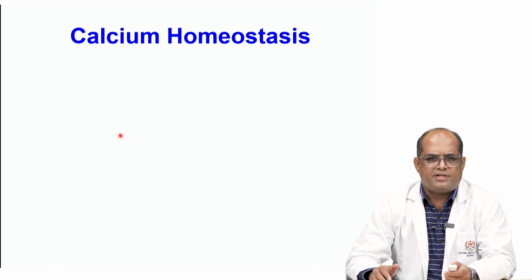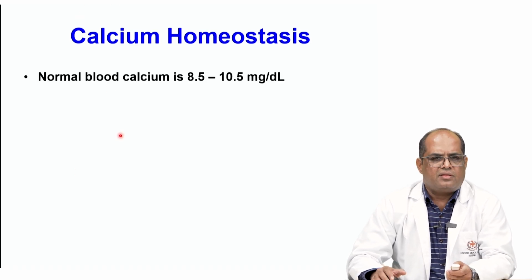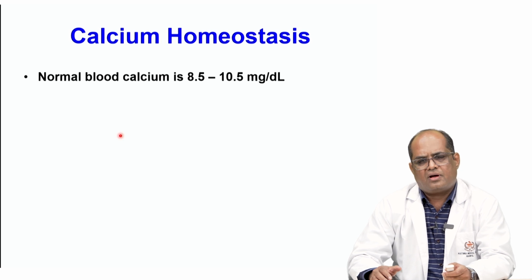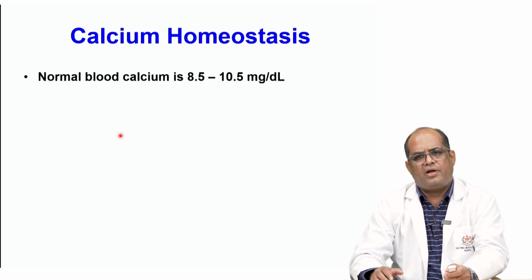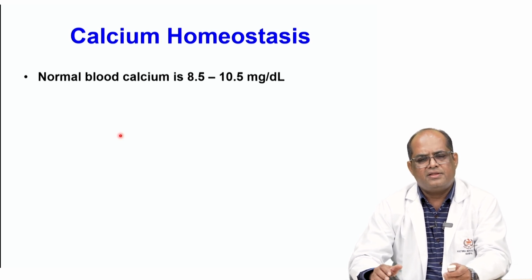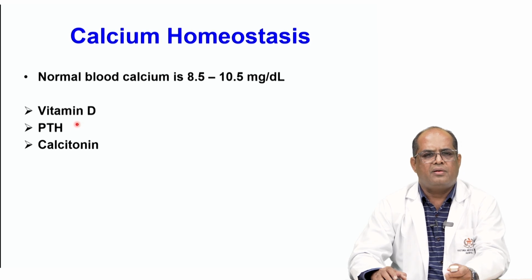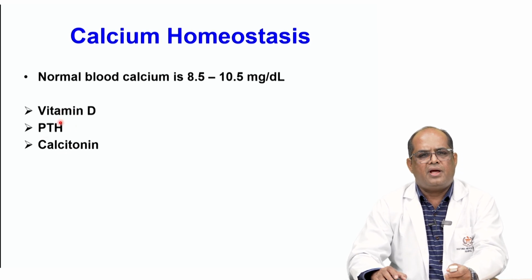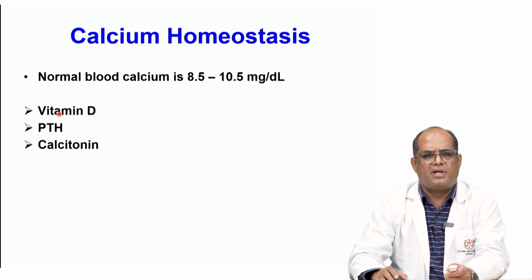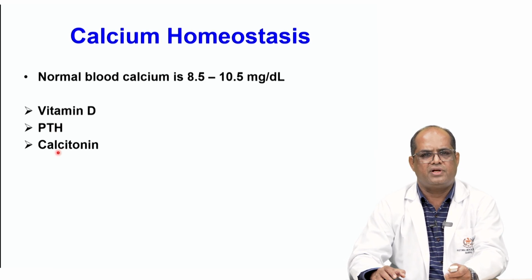Coming to calcium homeostasis, the normal blood calcium is around 8.5 to 10.5 milligram per deciliter. In this narrow range, the calcium level is maintained by three important hormones, that is vitamin D, parathyroid hormone and calcitonin. Vitamin D and parathyroid hormone are hypercalcemic, they increase the blood calcium level, whereas calcitonin decreases the blood calcium level.